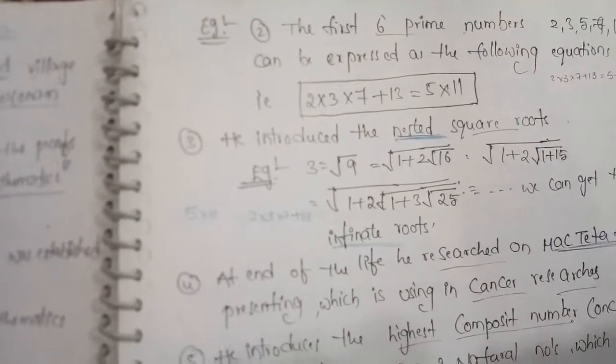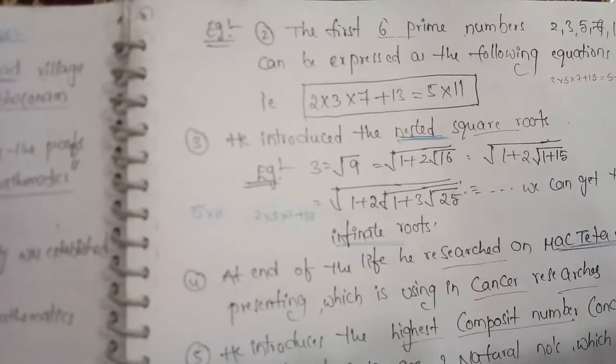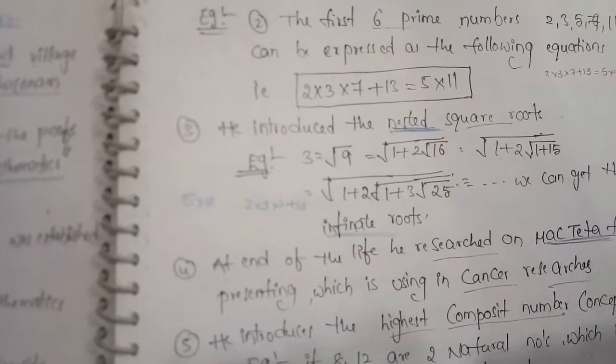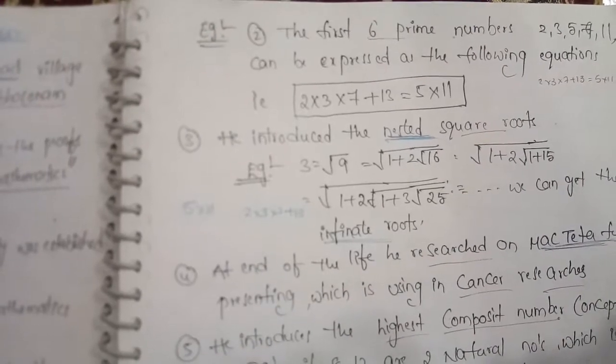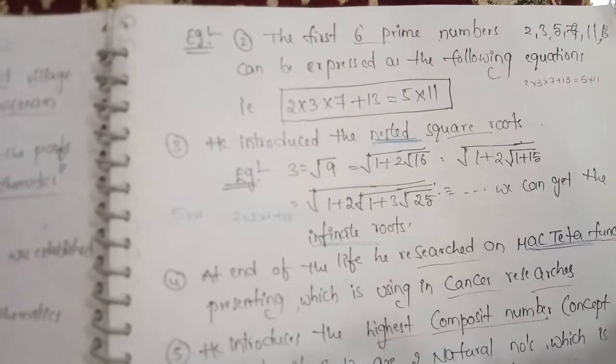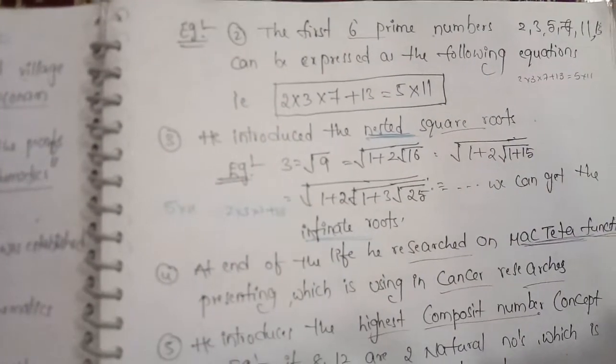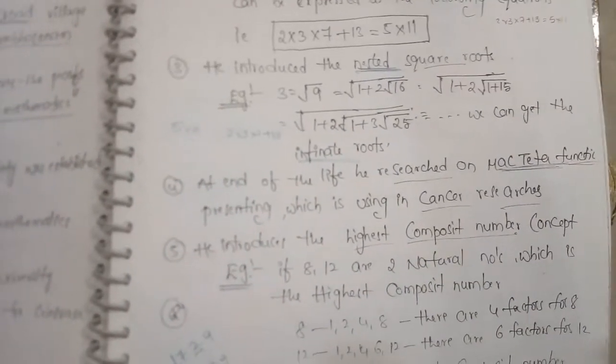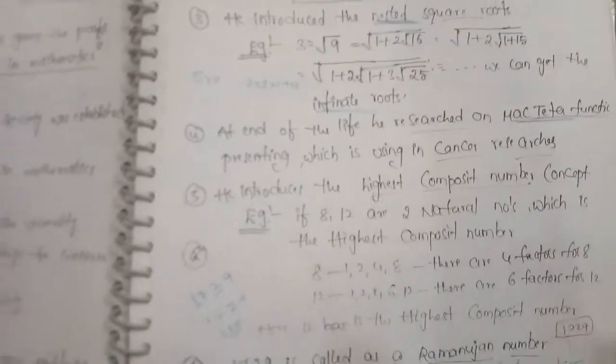He introduced nested square roots. 3 is equal to root of 9, and root of 9 we can write as root of 1 plus 2 root of 16, and again root of 16 we can write as root of 1 plus 3 root of 25, and so on. We can get infinite roots. At the end of his life, he researched the mock theta function, which is used in cancer research.